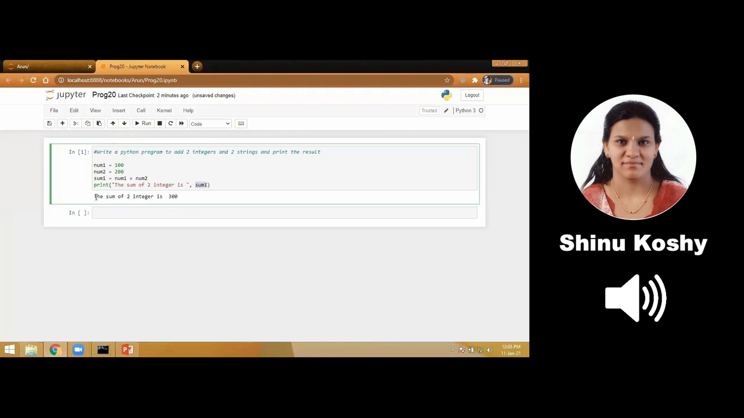The separator for both is comma. Please remember to put the comma whenever you are separating a string and a variable name. Can you see the output? When we click on the run button, we got the output.